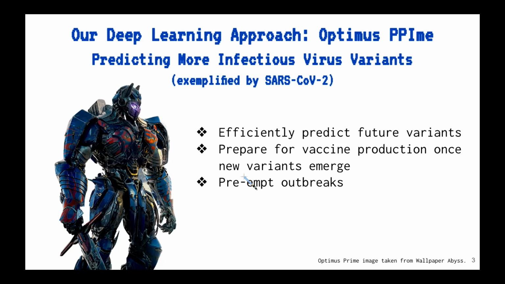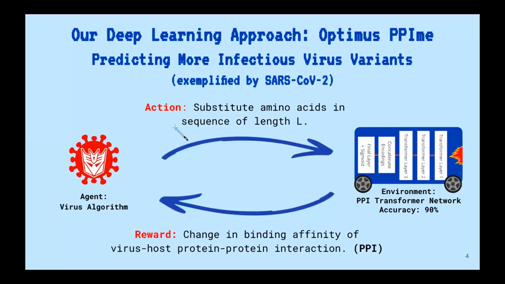We gladly present Optimus PPIme, our novel deep learning approach. Optimus PPIme comprises an agent which acts as a virus attacking a host cell. It aims to bind better to the host receptor to increase infectivity through mutations. The agent can substitute any amino acid in its sequence.